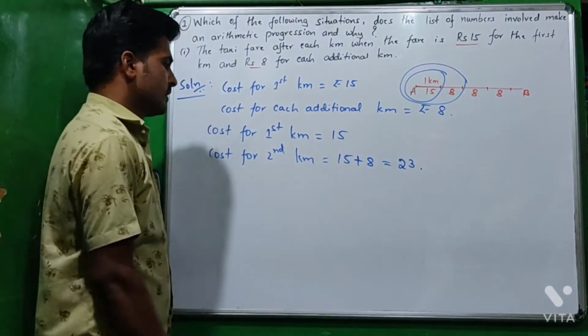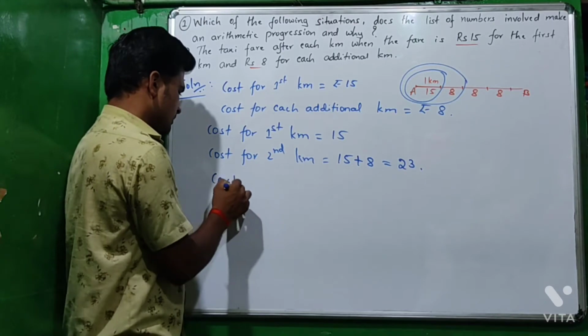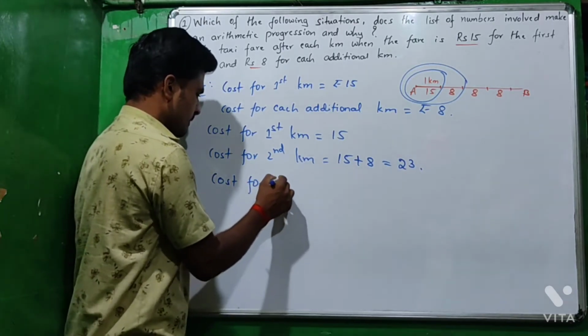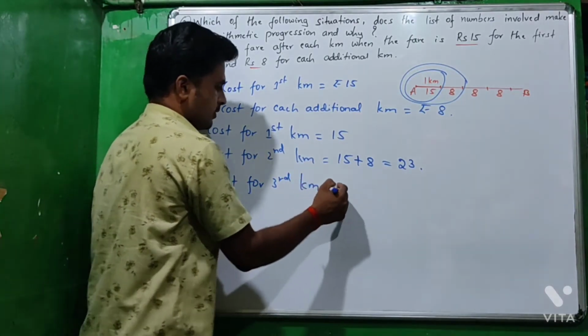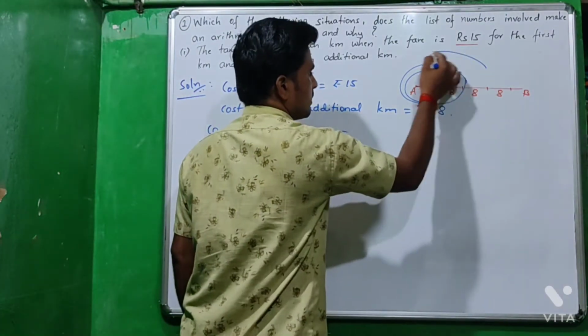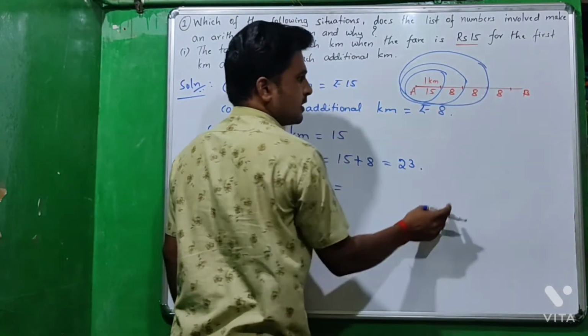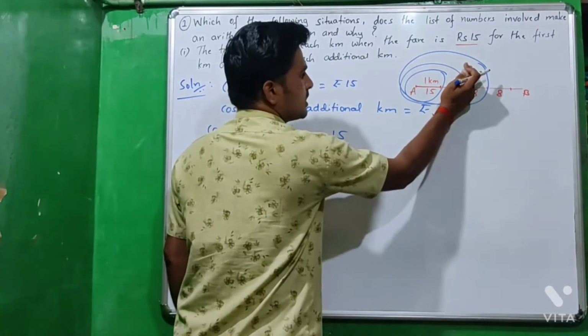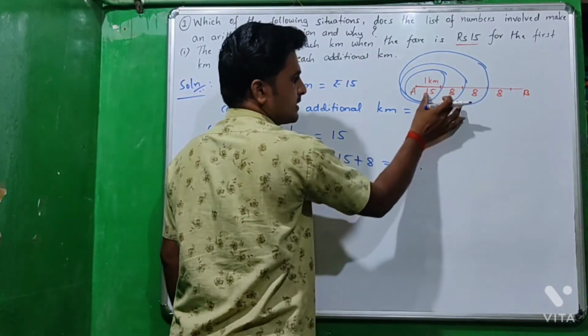Then next one is the cost for third kilometer. To cover the third kilometer, they cover all of this. This is 15 plus 8 is 23.